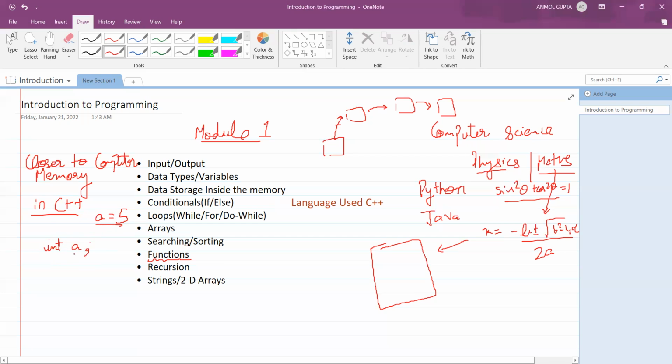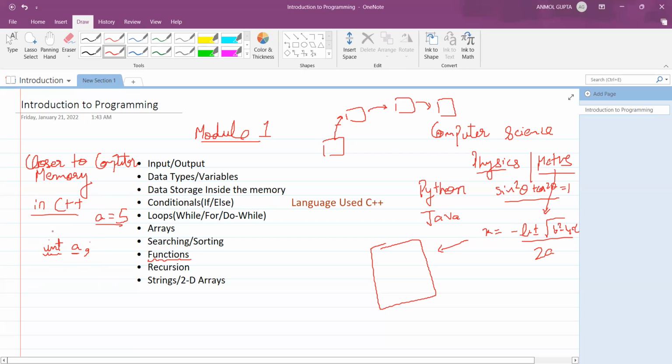Now we know that in C++, we are very cautious that an integer is being declared, right? But in Python, we have no idea. Everything is being done by Python only. So we don't get an understanding at the memory level. But in C++, we get an understanding.